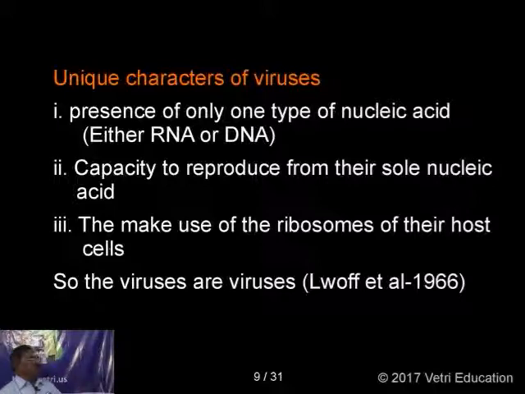Next, capacity to reproduce from their own nucleic acid. For example, if any reproduction is there, it involves both nucleus, cytoplasm, and other cell organelles. But here the sole nucleic acid continues the reproduction activity. Next, they make use of the ribosomes of the host cells. Since this virus does not have any ribosomes, whenever it infects the host, it makes use of the ribosomes of the host cell for the preparation of proteins.